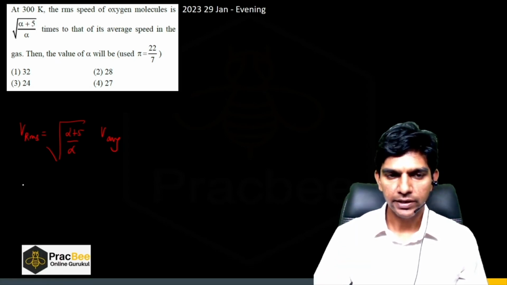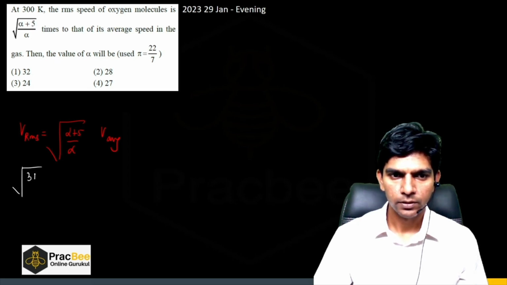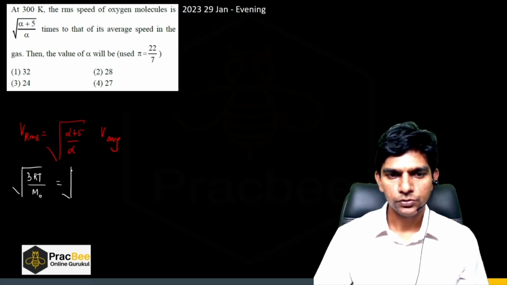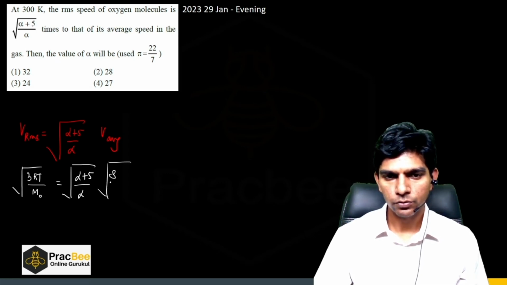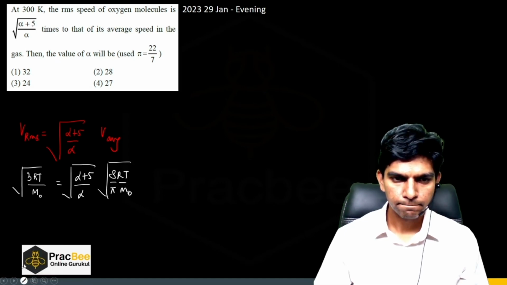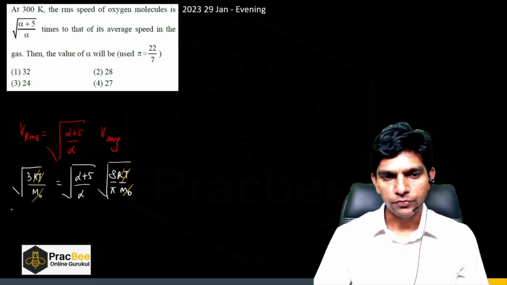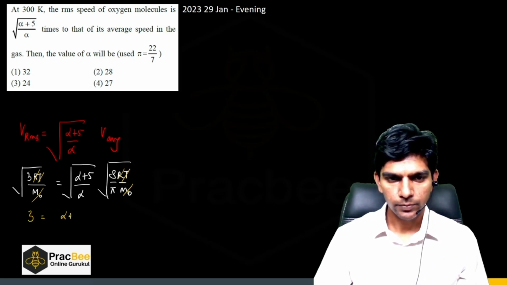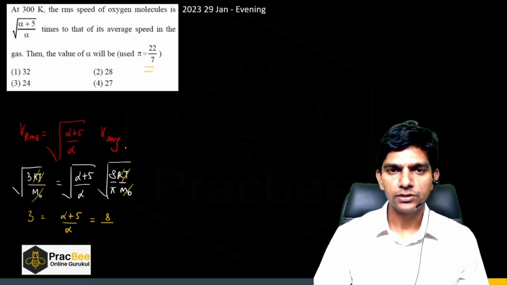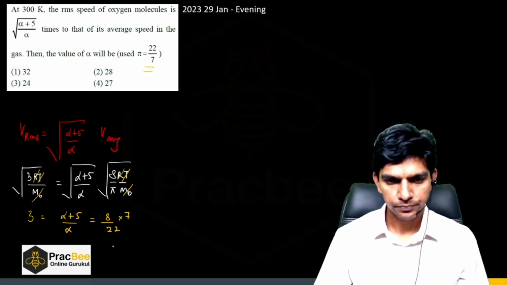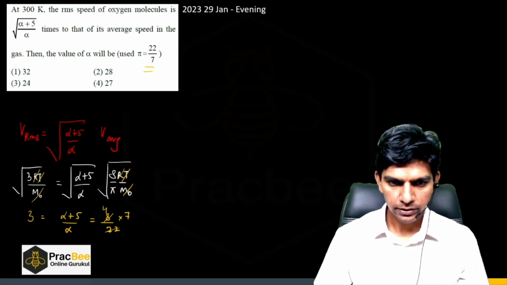So VRMS is root of 3RT by m naught. It is equal to root of (alpha plus 5) by alpha, times V average, which is root of 8 by pi RT by m naught. So can you see this m naught and RT will get cancelled out. Now if we square this, we will get 3 equals (alpha plus 5) by alpha times 8 by pi, and pi in the question is given, take it as 22 by 7. So 22 by 7. So it will be 4 and this will be 11.